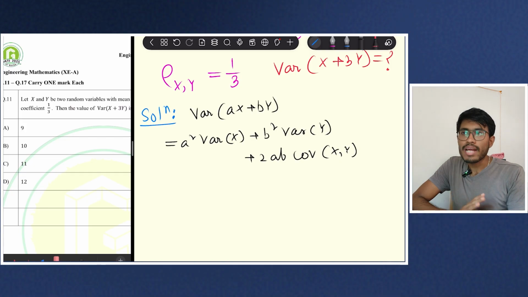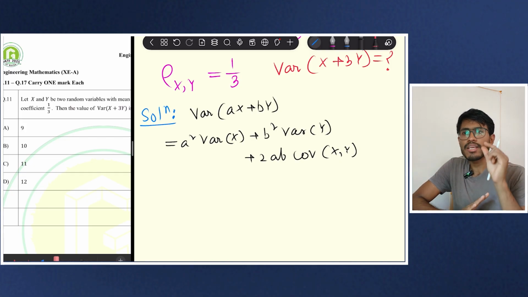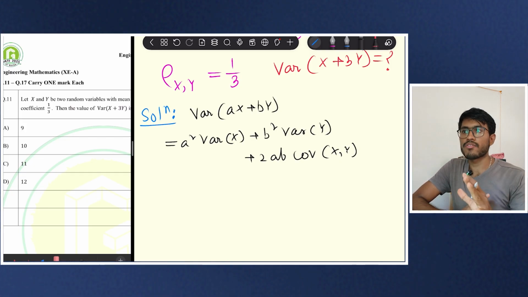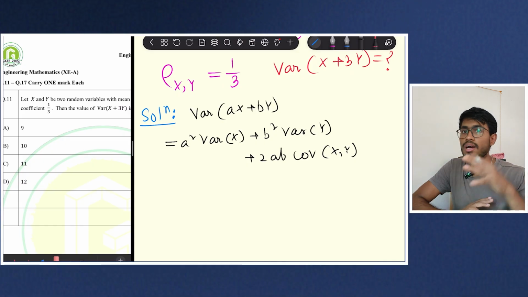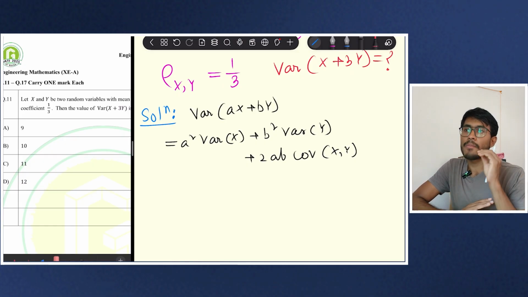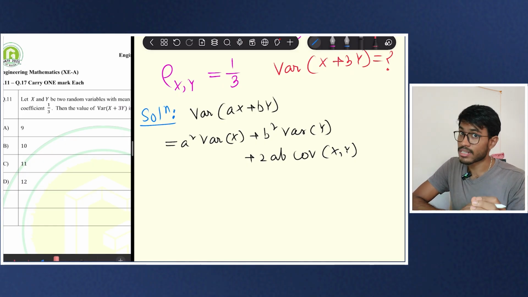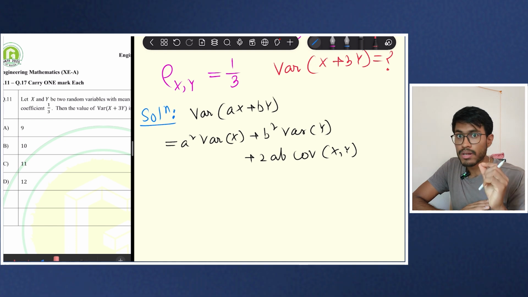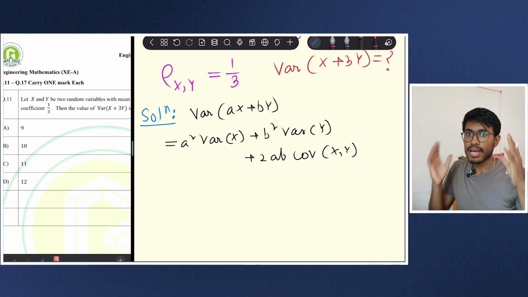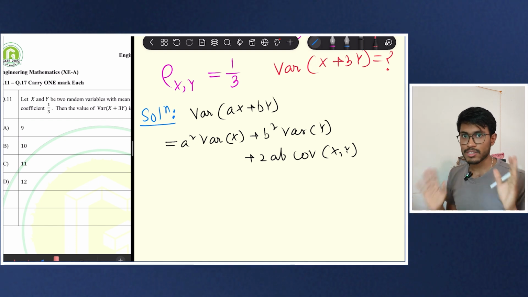So the approach I take is to memorize a minimum amount of formulas by which I can easily derive the remaining formulas within a matter of at most 30 seconds. Again, remember, if you are thinking that you can derive everything in the examination hall, that is not possible.